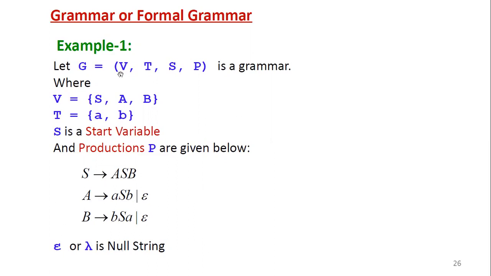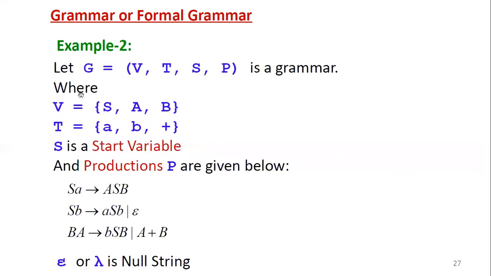So this is the example of a grammar with explanation. Then see another example, the second example. Let G equal to (V, T, S, P) be a grammar where V equals {S, A, B}. The same S, A, B are uppercase letters, which are called variables. Then T equals {a, b, +}. So here the terminals are three: lowercase letter a, lowercase letter b, and one operator. Plus is an arithmetic operator.